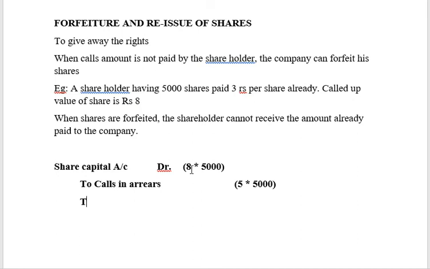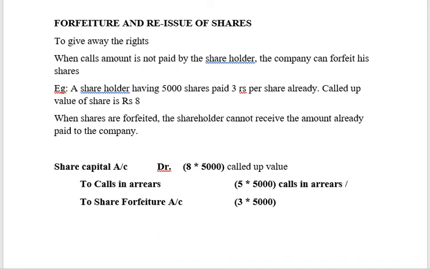Okay. This is treated to an account called share forfeiture account or forfeited shares account. What will be the amount? 3 into 5000. So how can we take this explanation as? Okay, the amount of share capital debit will be called up value. The amount of calls in arrears will be actual calls in arrears or unpaid amount.